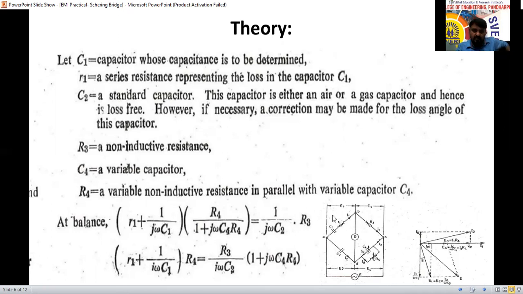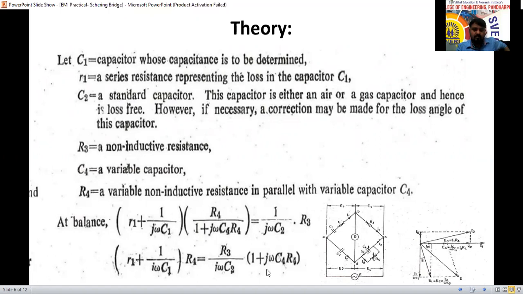R1 is the series resistance representing the loss in the capacitor. Whatever loss there is in the capacitance is dissipated in R1. That is why we use R1 here. So C1 and R1 are both connected in series.